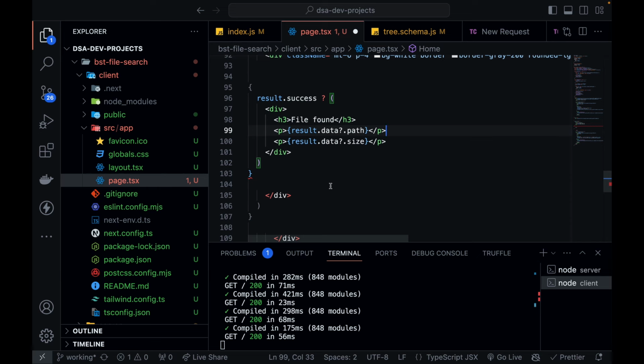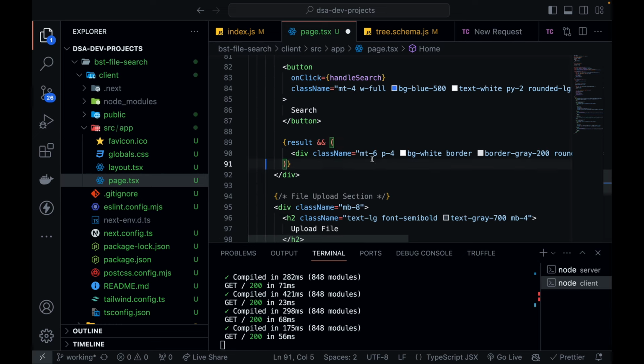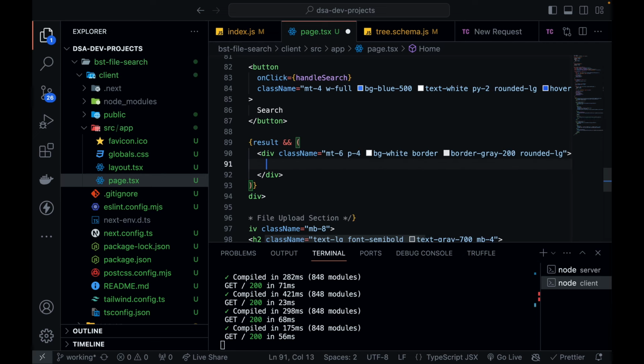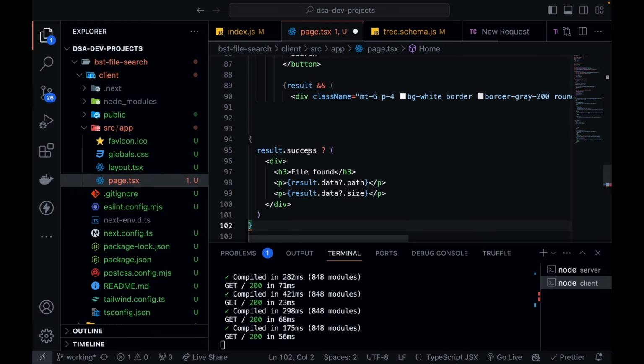Okay, so one mistake we have done, I think we forgot to close the division. This div is getting closed, this division is also getting closed. I think there is one messed up thing that we have done. Let's remove this for now. Okay, so within this div we need to put that code. Okay, so let's put this. Okay, so this gets closed over here, result.success.